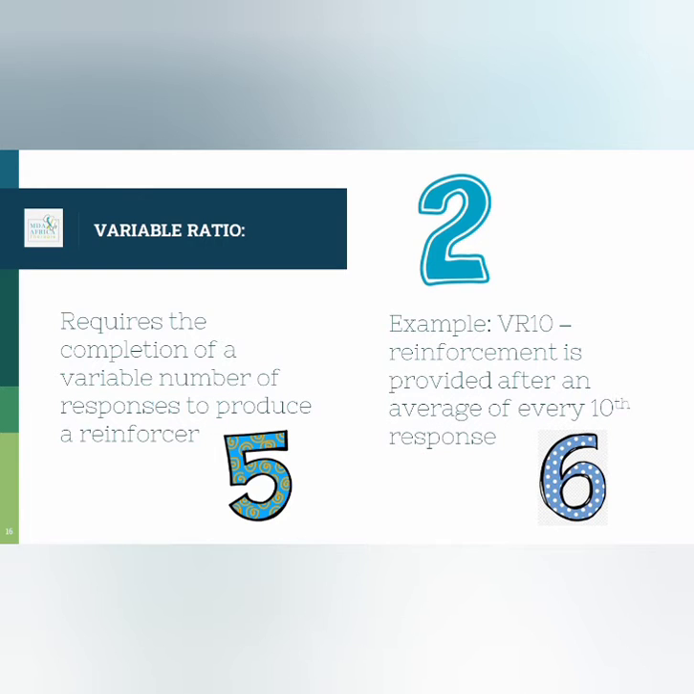A variable ratio reinforcement schedule requires the completion of a variable number of responses to produce a reinforcer, on average. For example, a variable ratio 10 reinforcement schedule means that reinforcement will be provided after an average of every 10th response.